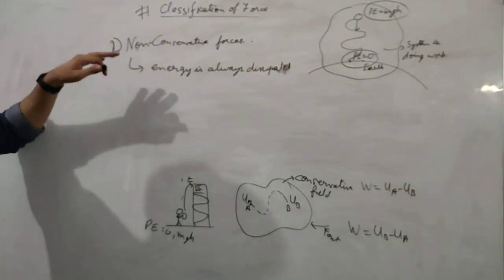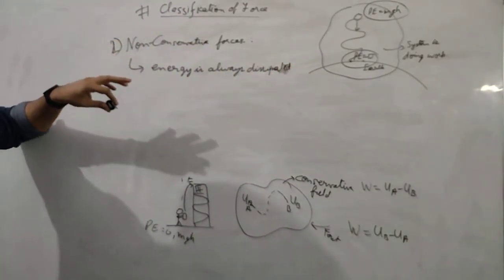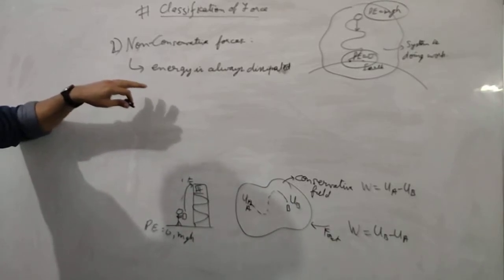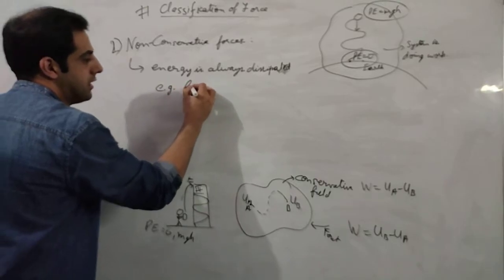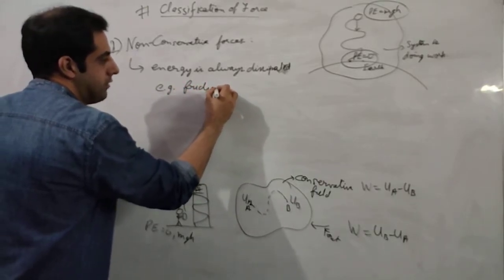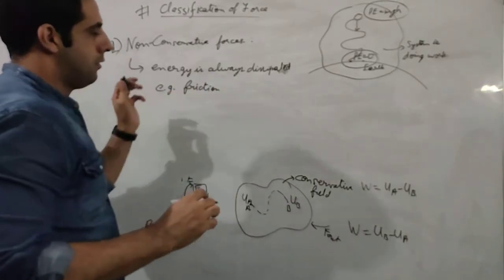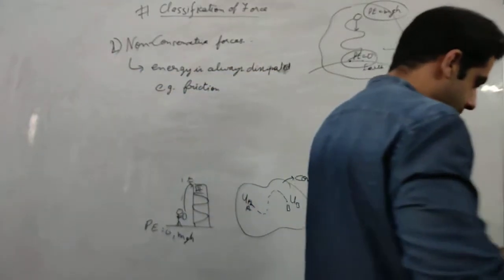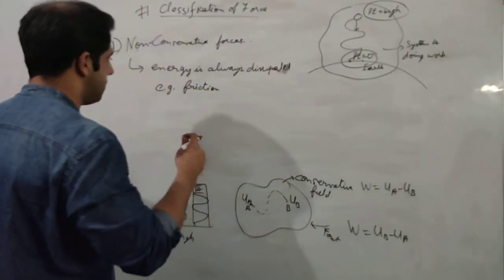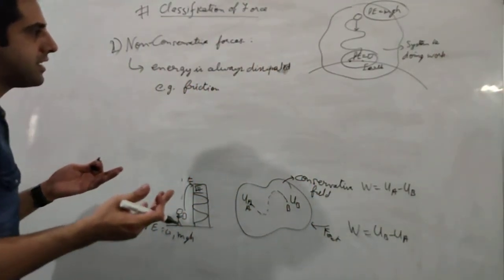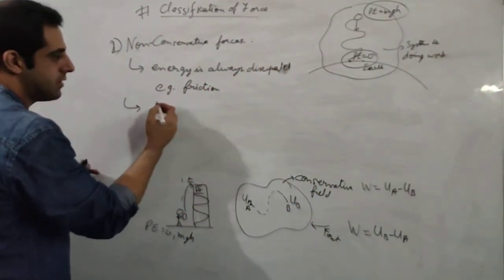Just now, before starting the classification of forces, we saw how energy is lost in the form of friction force. So we can say that friction is an example of non-conservative forces because there will be energy dissipation.